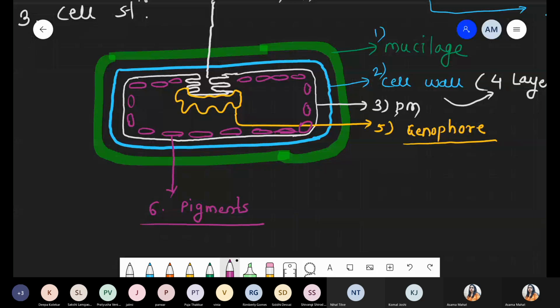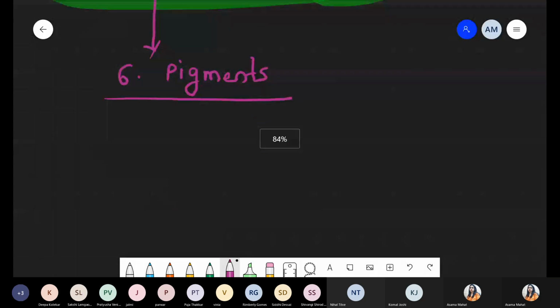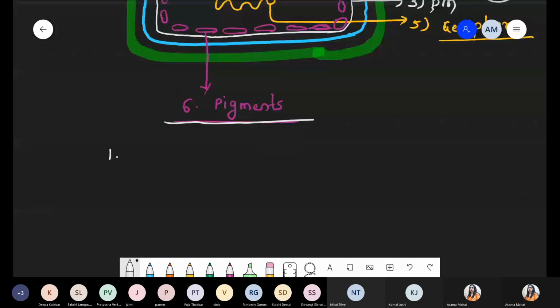Done? Okay, chalo. So the diagram is done. The diagram part is over. Now we have to discuss what kind of pigments are present and why cyanobacteria are called BGA, blue green algae. We are talking about that point. So we are taking pigments in detail. Number 1, the first pigment present inside the structure of cyanobacteria is the colored pigment, chromoplast.